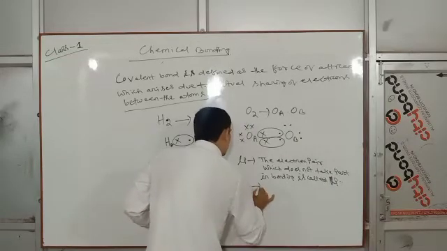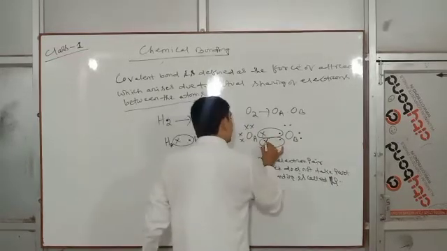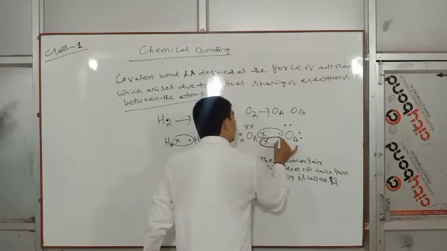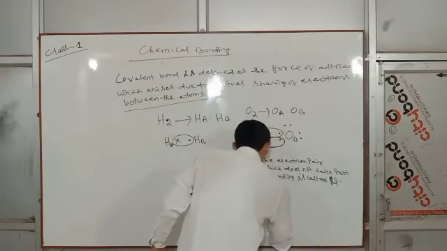What is a bond pair? The electron pair which takes part in bonding is called a bond pair.